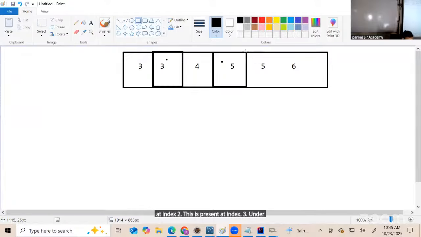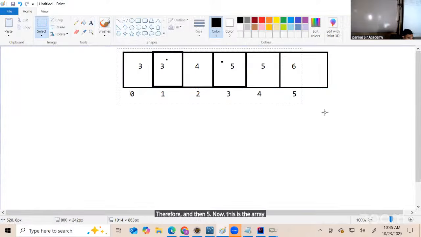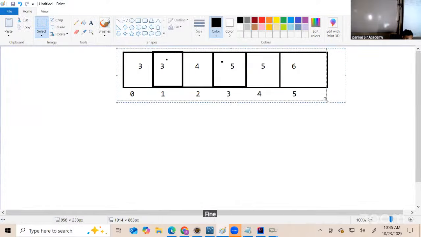Understand the theory well. Otherwise, logic building you'll not be able to do it. Okay. Now, observe here quickly. I have 0, index, then 1, then 2, then 3, then 4, and then 5. Now, this is the array that I've got. Fine. Makes sense?